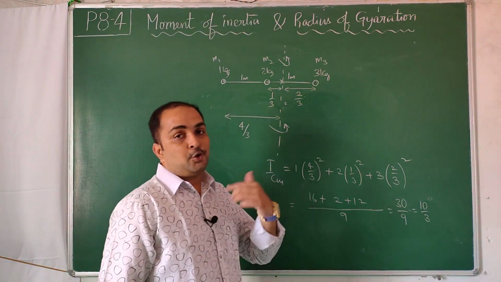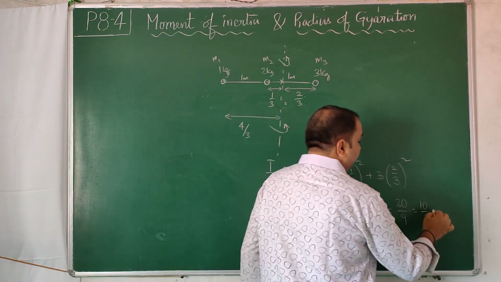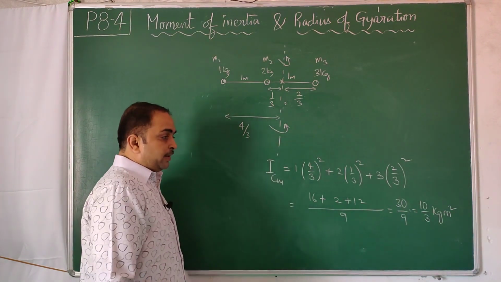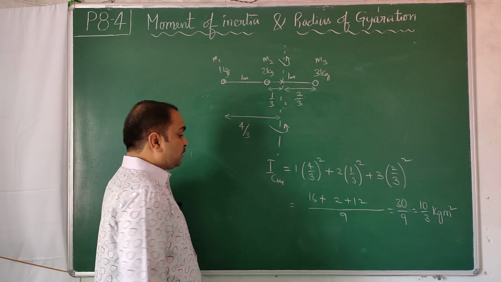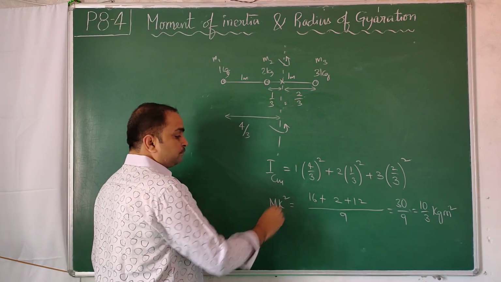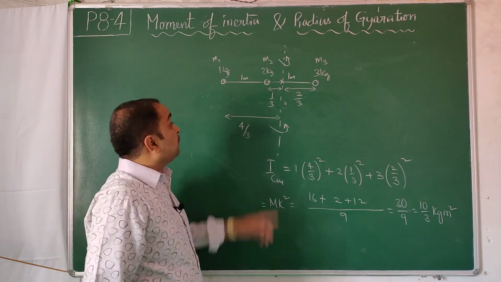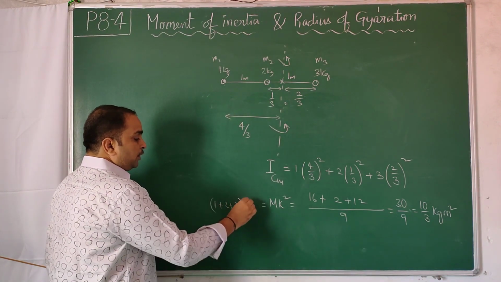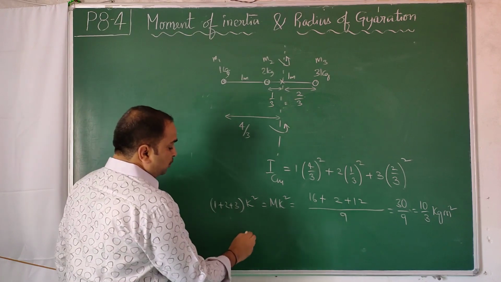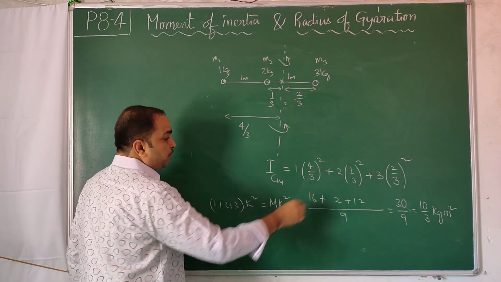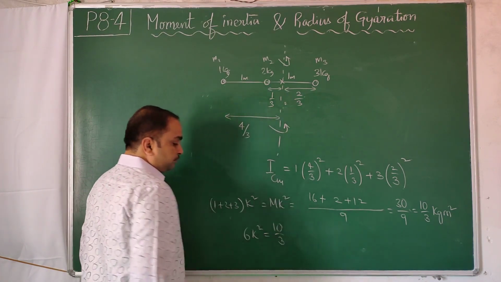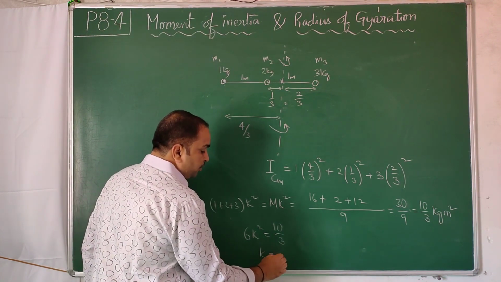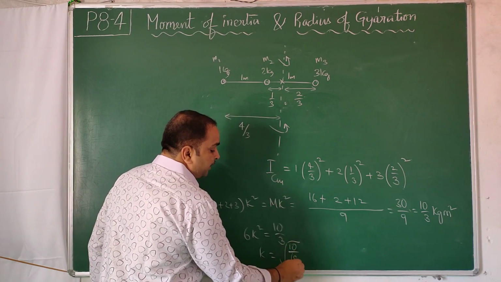Moment of inertia is mass into perpendicular distance whole square. Kg meter square. And how to find the radius of gyration? I told you that you can equate it to mk square. And that m is what? Total mass of the system. 1 plus 2 plus 3 into k square. So 1 plus 2 plus 3 is 6k square is equal to your 10 by 3. This 6 goes here. 6 3s are 18. So k is equal to root over 10 by 18.